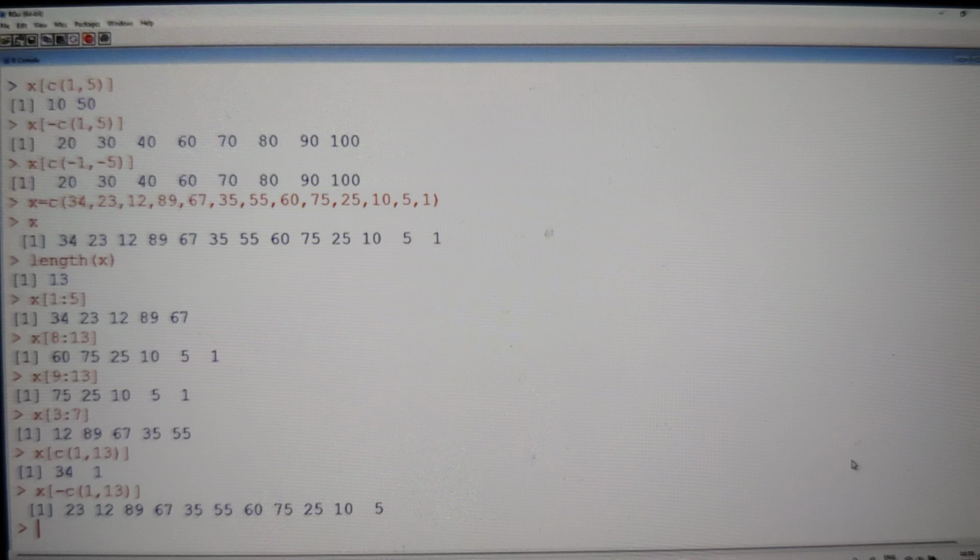So slicing and indexing is going to be one of the important topics. And one more thing, guys: this slicing technique is not only over with the vectors concept. In the next objects, like lists, we'll see, matrices we'll see, data frames we'll see. Everywhere we are going to see these techniques, guys.